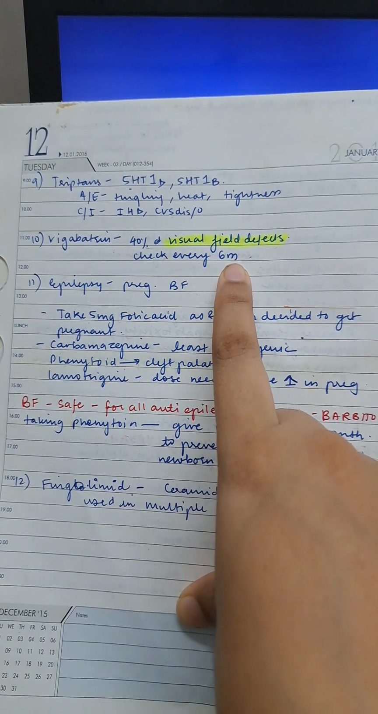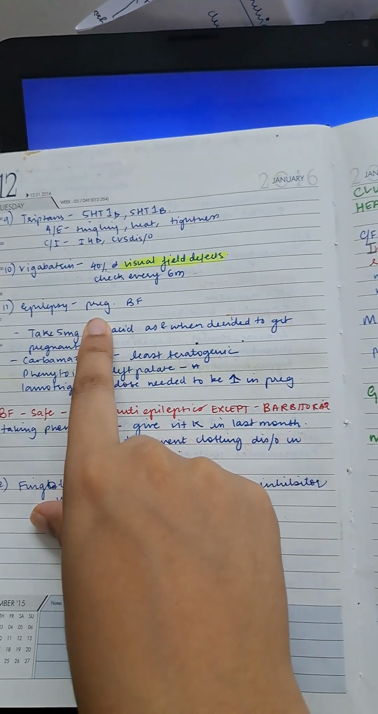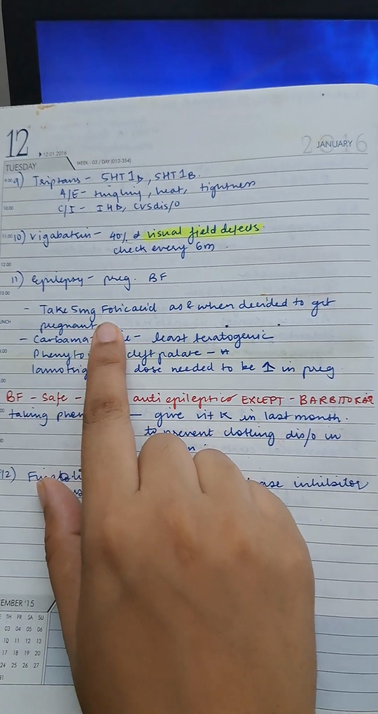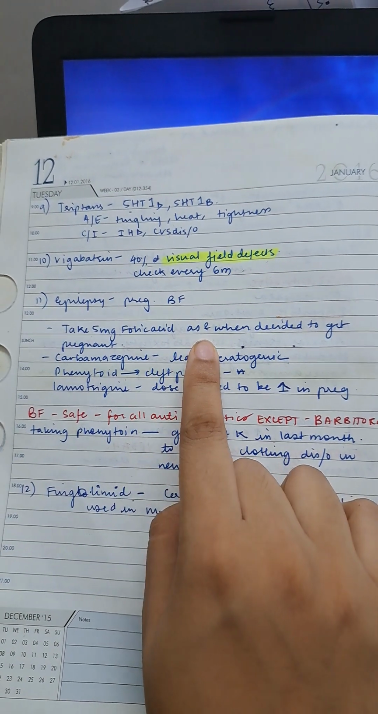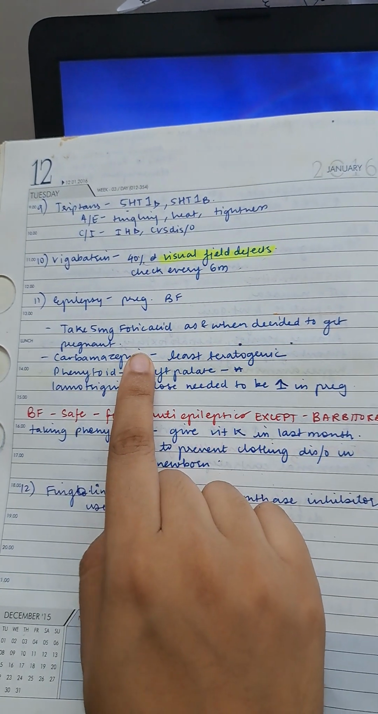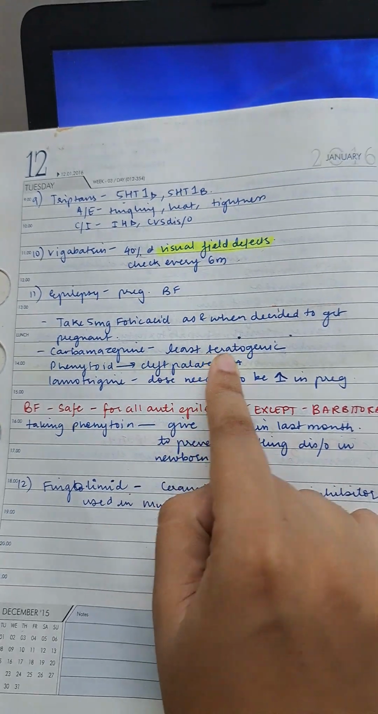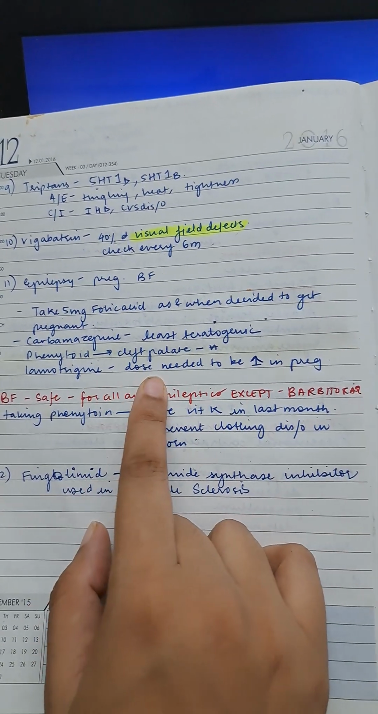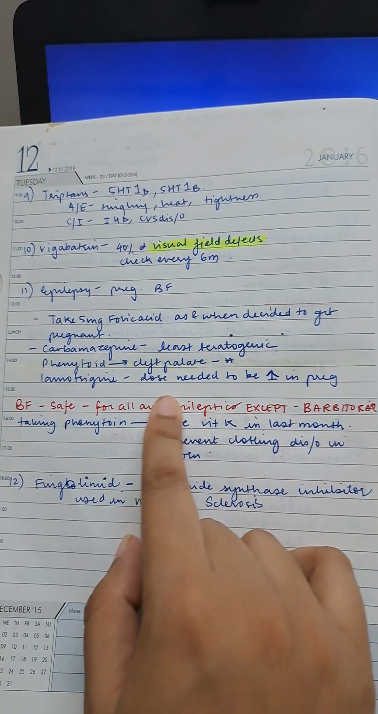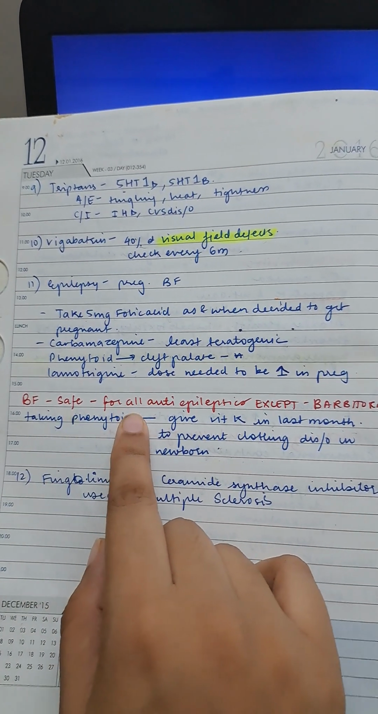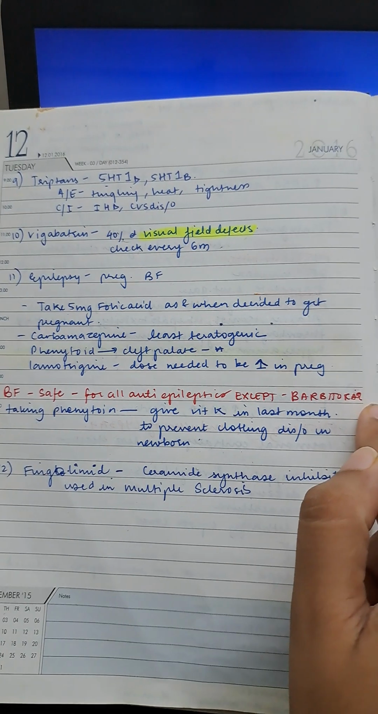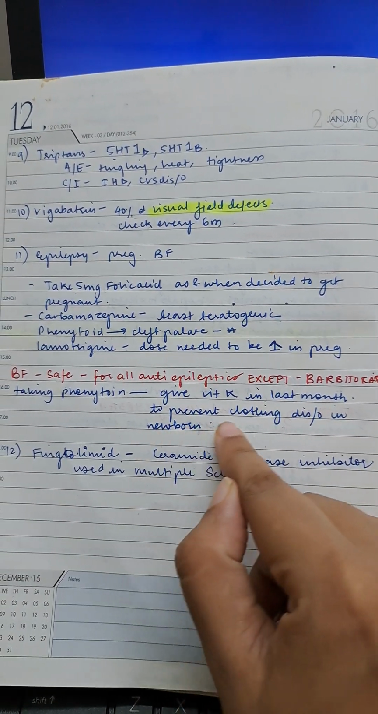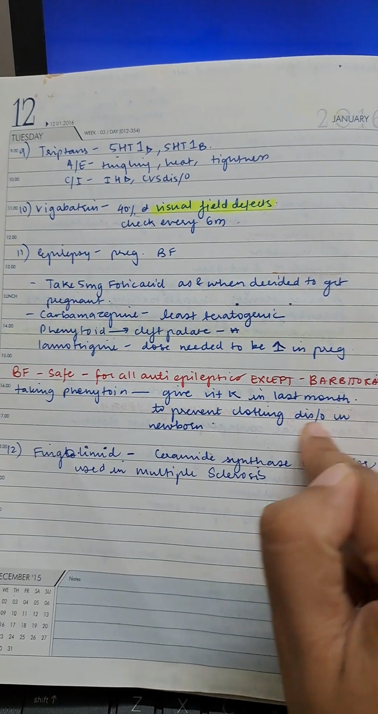Check every 6 months. Epilepsy, pregnancy and breastfeeding: take 5 milligrams of folic acid as and when deciding to get pregnant. Carbamazepine is the least teratogenic. Phenytoin causes cleft palate. Lamotrigine dose needs to be increased in pregnancy. Breastfeeding is safe for all anti-epileptics except barbiturates. If taking phenytoin, give vitamin K in the last month to prevent clotting disorders in the newborn.